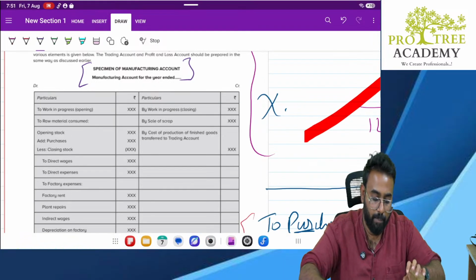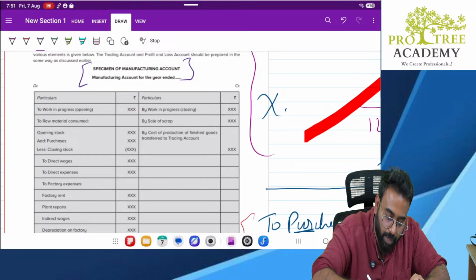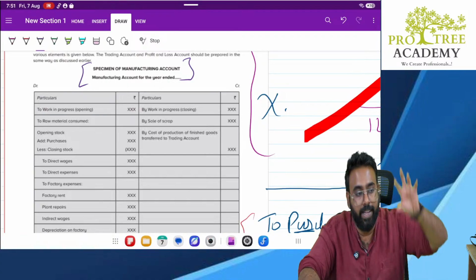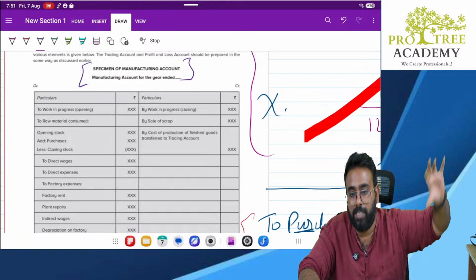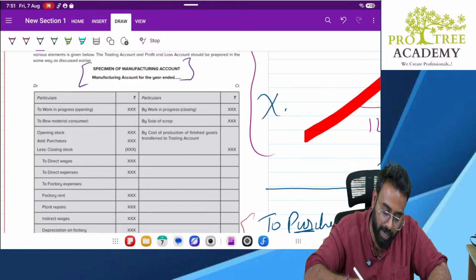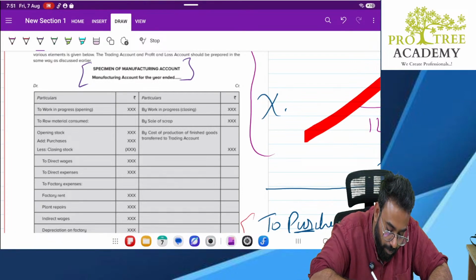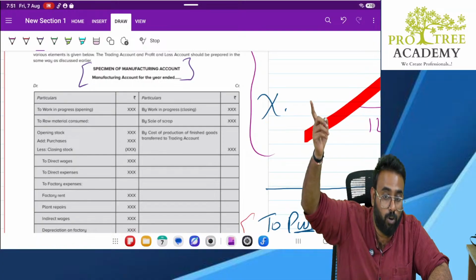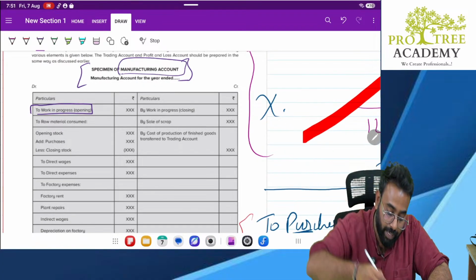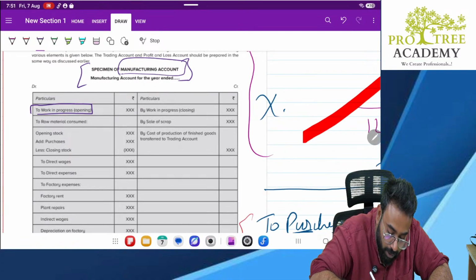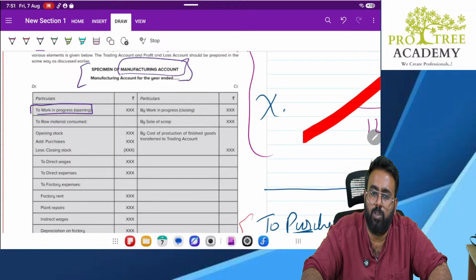Correct? So, manufacturing account captures manufacturing information. Trading account captures sale and purchase information. So, what is different in manufacturing account, sir? Here, there will be opening stock. In trading account, there is something called as opening stock. Here, it will be work in progress opening stock. Sir, what is work in progress opening stock, sir?